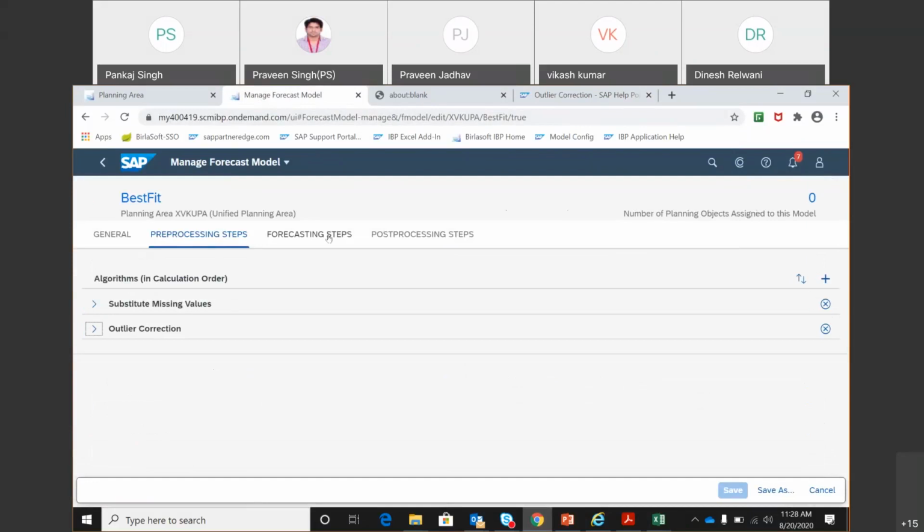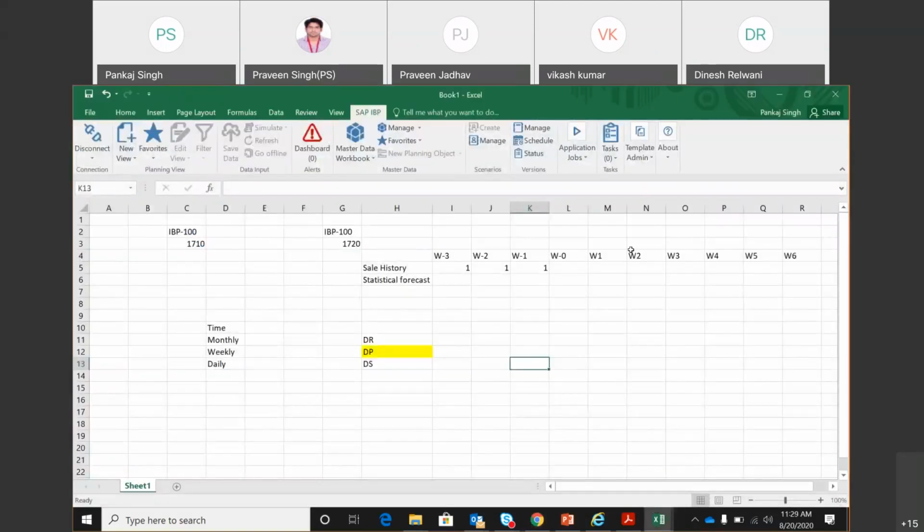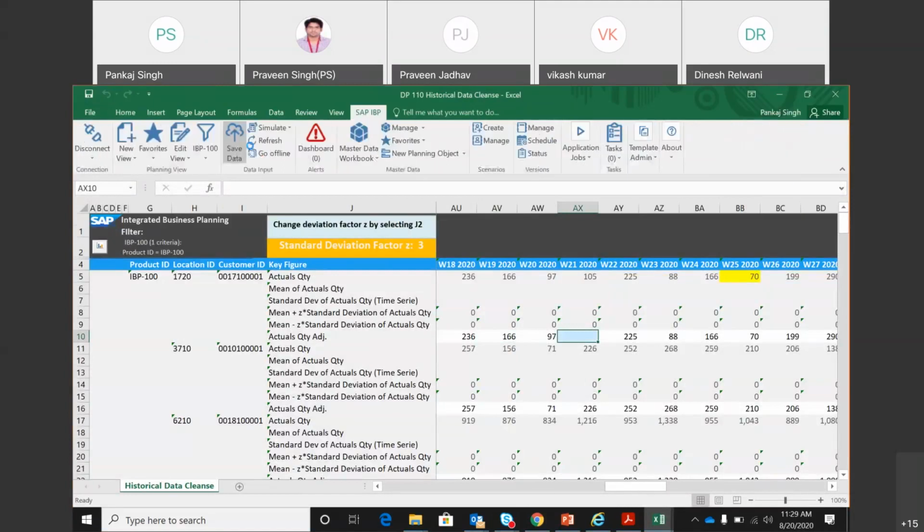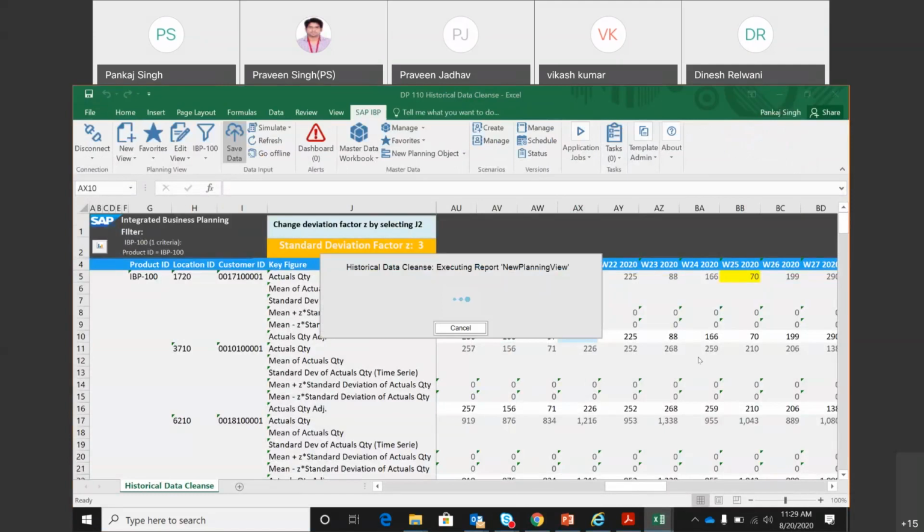Now, if I go to this template, what happens if I want to do the history corrections over here? Let me make this week 21 2020. I'm going to delete this and save it for now. Since the history correction input key figure is actual quantity adjusted, the system will know that it needs to do something because there is a value missing over here.